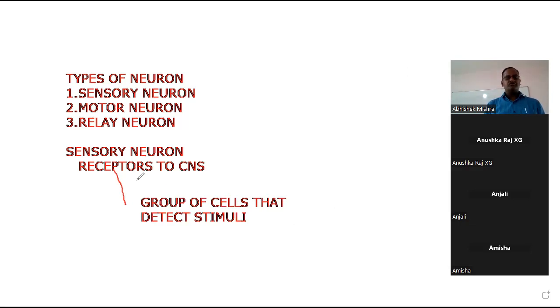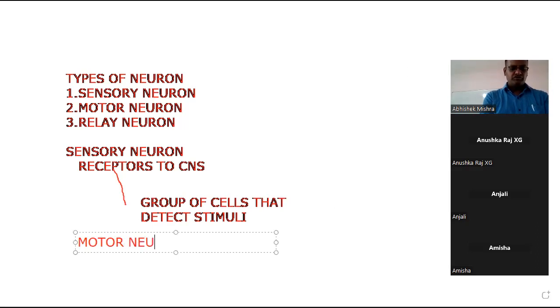So what is a sensory neuron? The sensory neuron is a type of neuron that will transmit the message from the receptor to the CNS. Now see, next we are coming to the motor neuron.